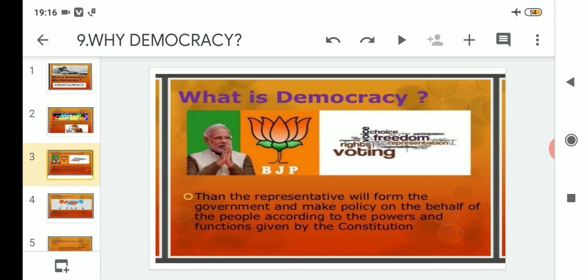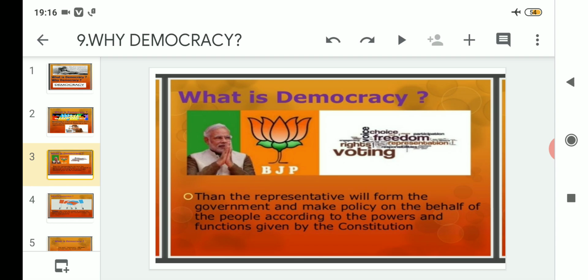As that particular government forms through the right to vote, they will make policy on behalf of the people according to the powers and functions given by the constitution. As soon as they form the government, they will work on implementing the policy. Implementing the policy means they will make policies that will actually work for us only.